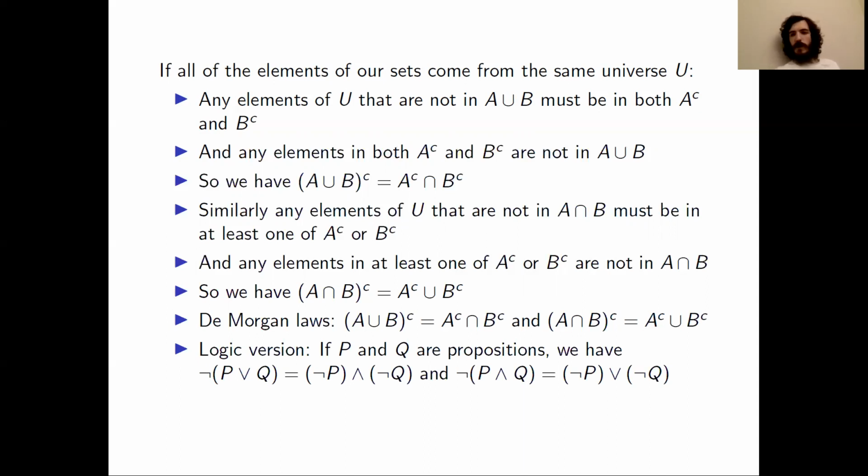The other De Morgan's law is not (P and Q) is equivalent to (not P) or (not Q). And as you can see, this is very similar to the De Morgan's law in the previous bullet. We have just switched the unions for ors, and we've switched the intersections for ands.